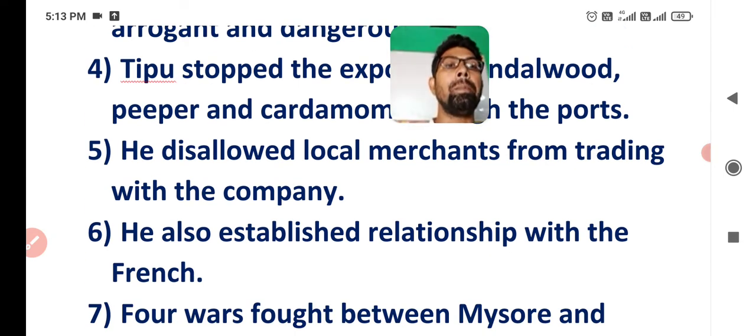You learned in the previous video that many companies entered India for trade, like the Dutch company, the French company, and the Portuguese also were there. The French were the enemies of the British, and Tipu made a good relationship with the French to fight the British.